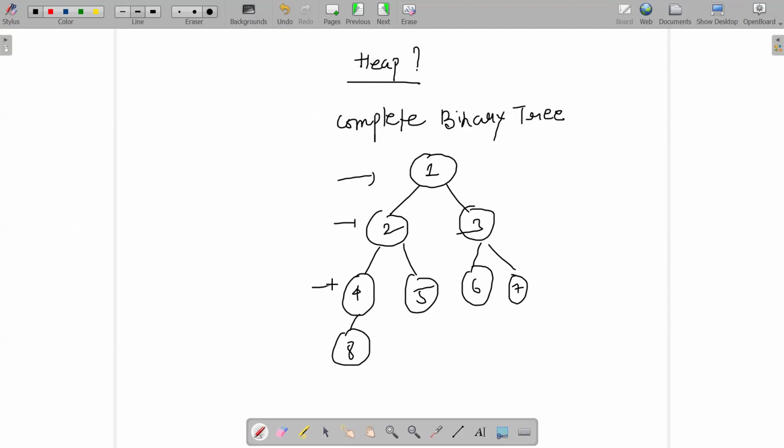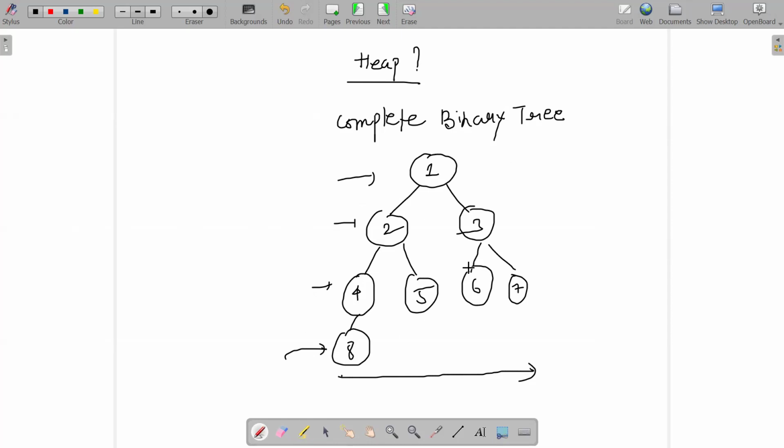All the levels would be completely filled except the last level. Last level may or may not be completely filled in that case. That is what we call the complete binary tree. Now, if the last level is to be filled, then from the leftmost to the rightmost position in this manner, the overall filling should be there. Then only I can say that the given binary tree is a complete binary tree.